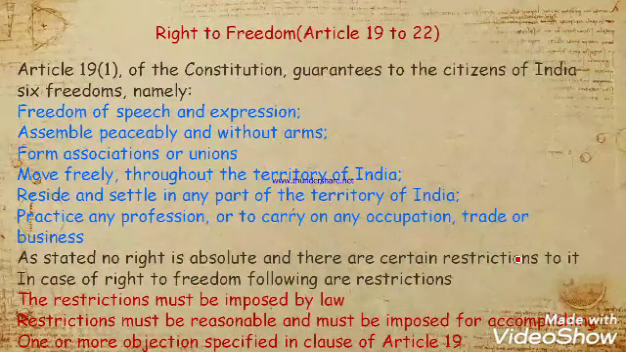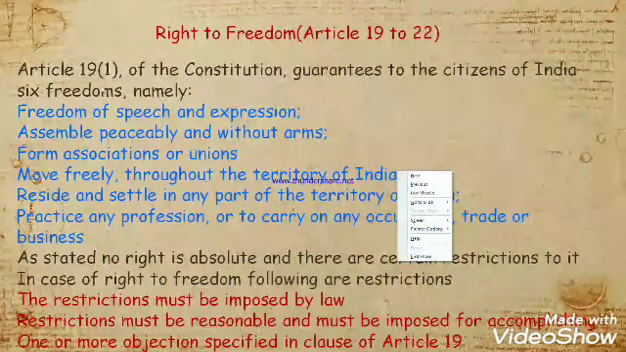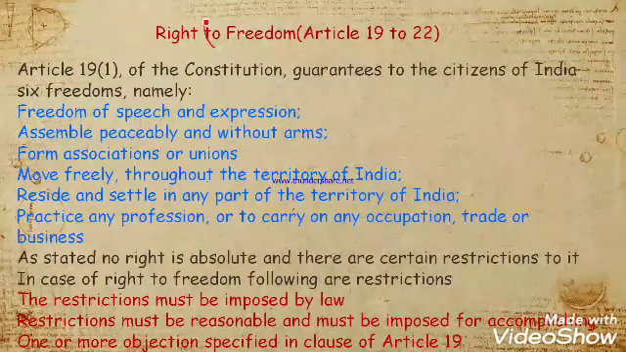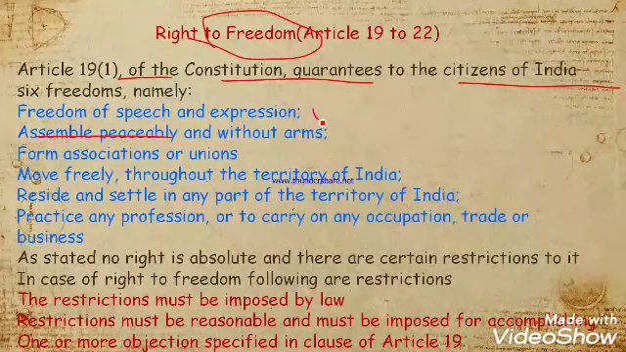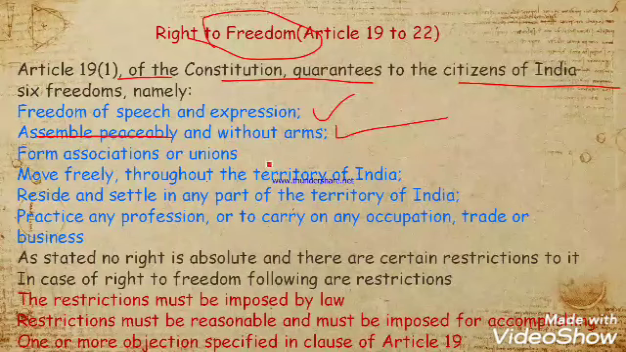Okay. Now let's discuss right to freedom. So what do you mean by right to freedom? Freedom means moving freely. Article 19(1) of the Constitution guarantees to the citizens of India six freedoms. The six freedoms are as follows: freedom of speech, to assemble peacefully without arms, to form associations. I'm not going to read all of them. Please pause the video and read them. I'm just going to explain the important things.